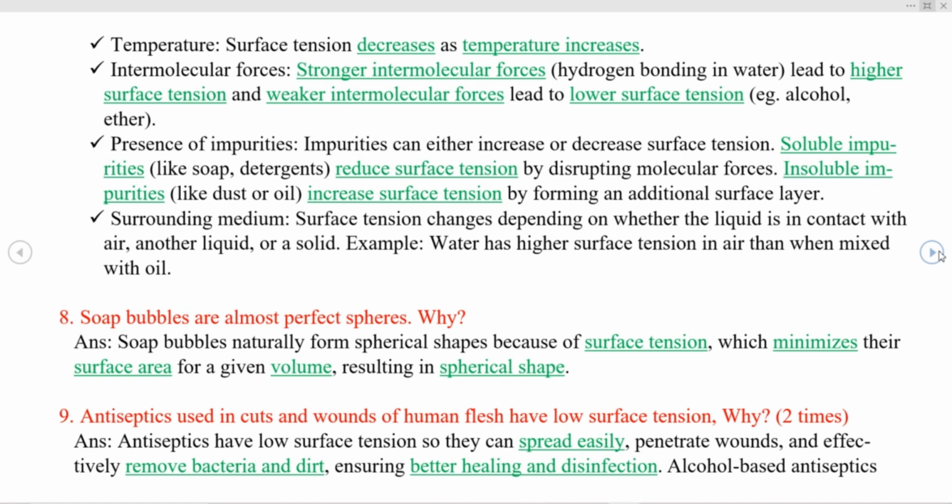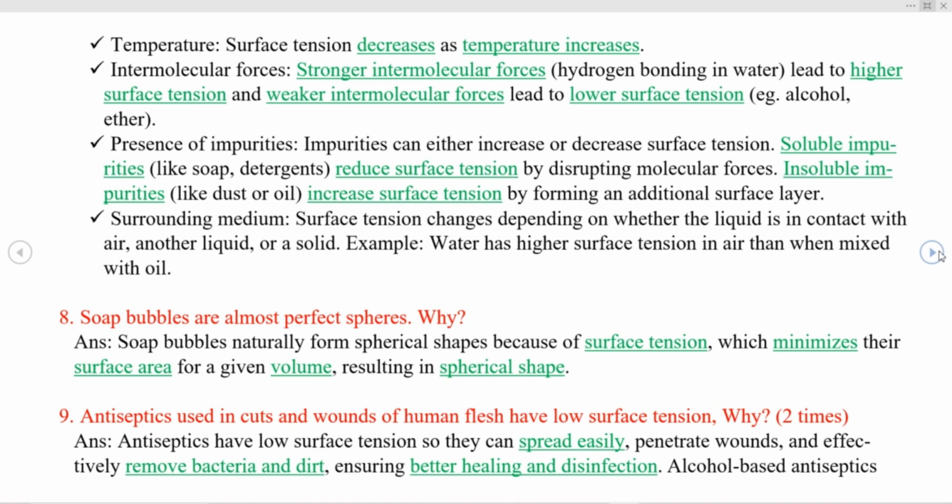Whereas insoluble impurities like dust or oil increase surface tension by forming an additional surface layer. Surrounding medium: surface tension changes depending on whether the liquid is in contact with air, another liquid, or a solid. Example, water has higher surface tension in air than when mixed with oil.